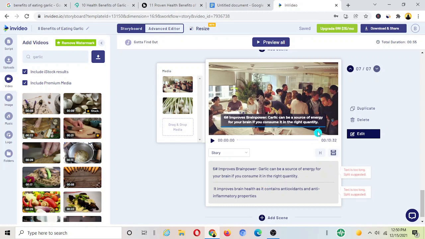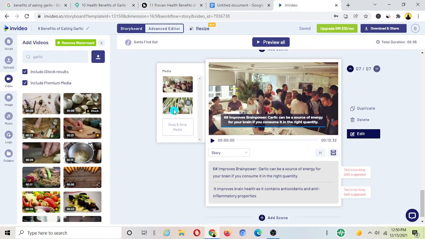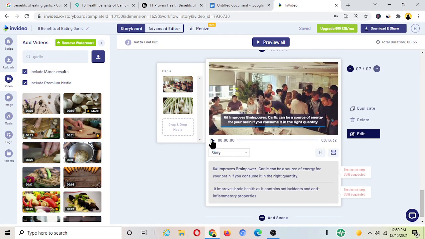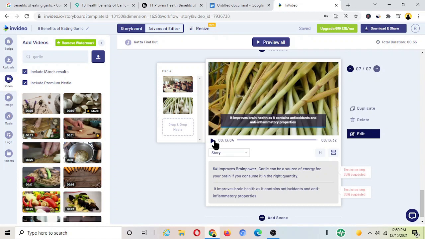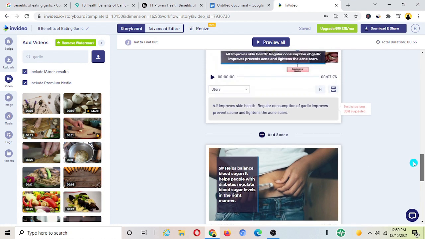So this is what happens, and it's going to select these two pictures automatically here. You can simply play it over here. Basically, it splits those two scenes and plays them one after another. So this is what happens. You can split the text, you can split the scene. If the scene is longer, the text is longer, so it automatically detects and gives you suggestions like this.